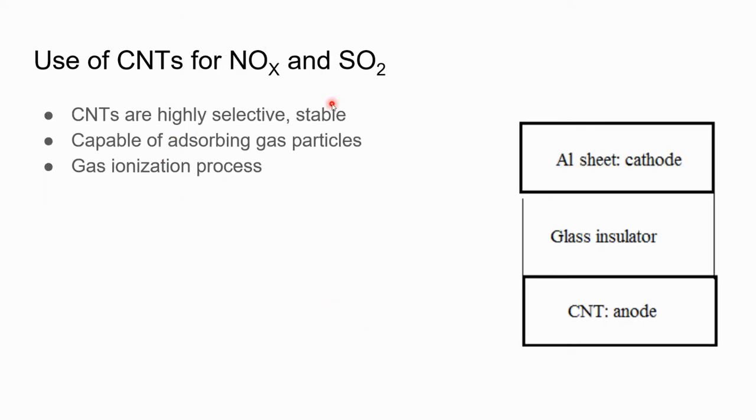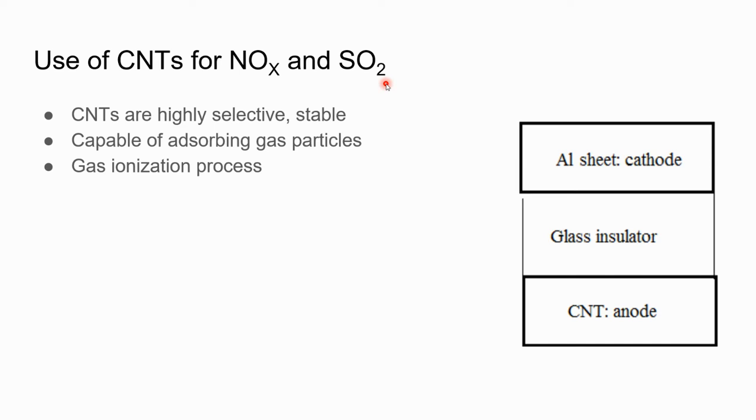Now the use of carbon nanotubes for NOx and SO2. The carbon nanotubes can also be used for trapping the NOx and SO2 from the air. As we know, these are harmful gases which are present in the air. They are also involved in acid rain, so they are polluting the water as well. So water pollution and air pollution both can be reduced with the help of carbon nanotubes.